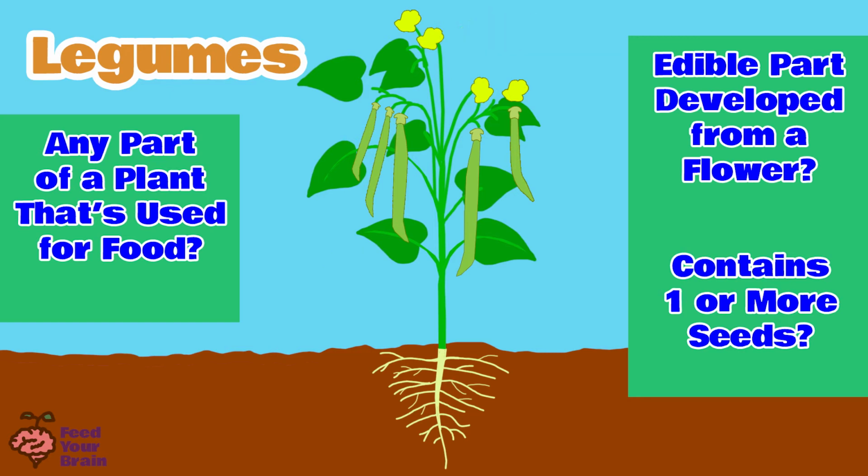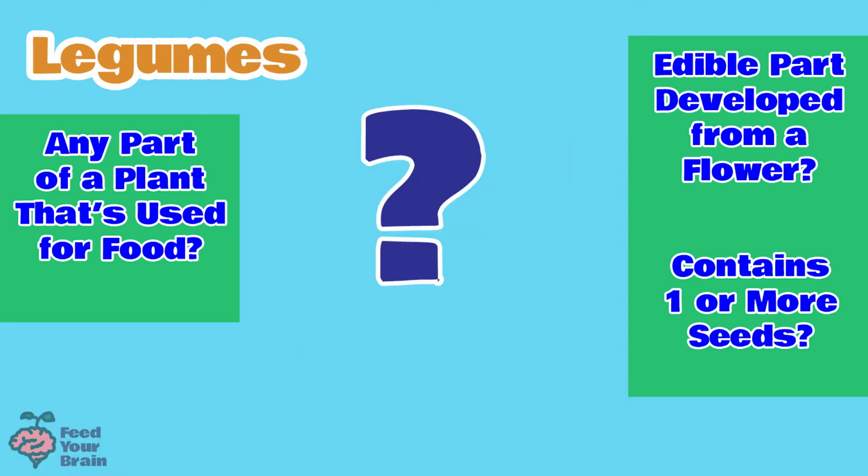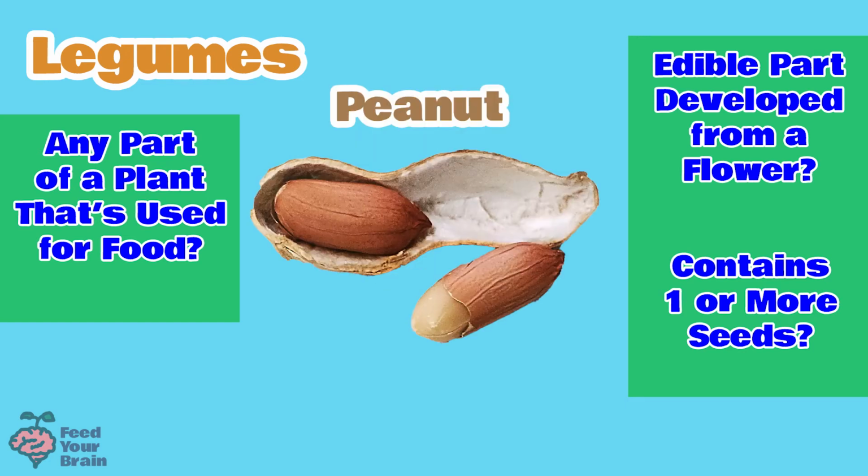Up here are the flowers, and when pollinators pollinate these flowers, these bean pods develop, with the beans, or peas, inside. There is a legume that is completely unique from any of the others, and it has the word nut in it, but it's not a nut, so you wouldn't think of it as a legume. Can you guess what I'm talking about?